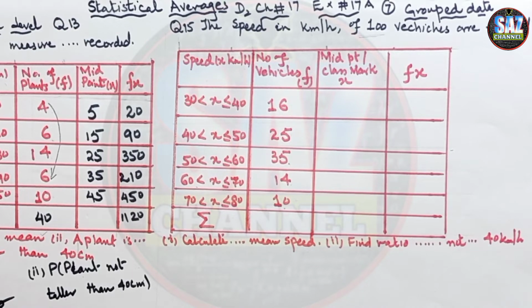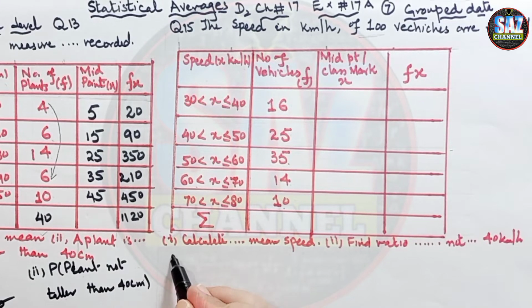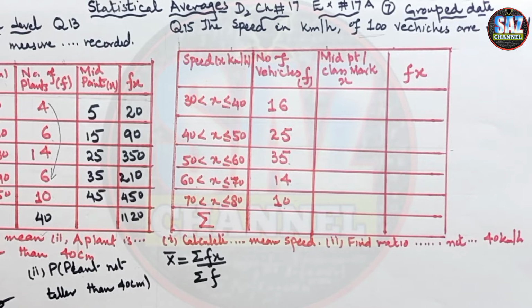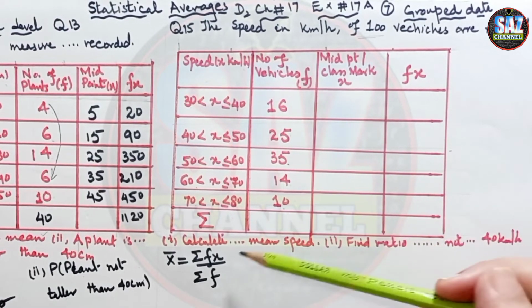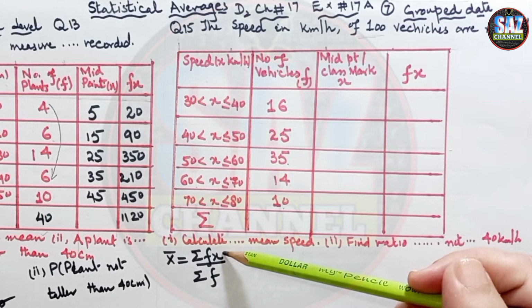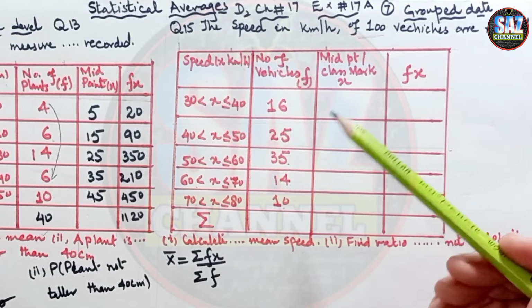And recall the formula for the mean for the group data: x bar equals summation of f of x upon summation of f. Okay, if we look at the table, we can see that frequencies are given in the question, but the x value is not given. Recall the lesson, what is x?